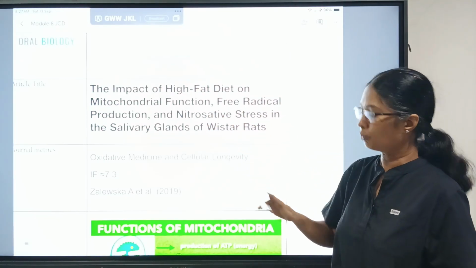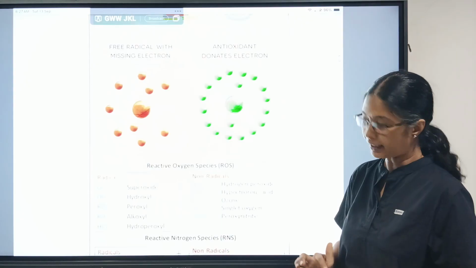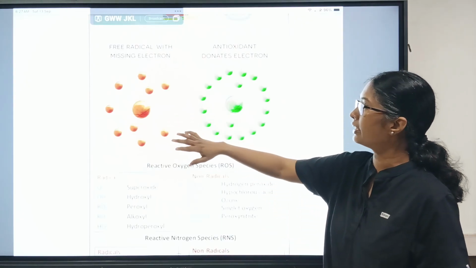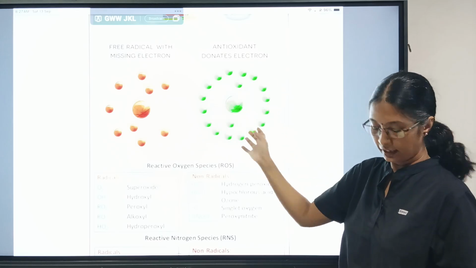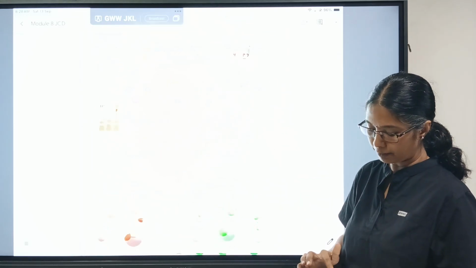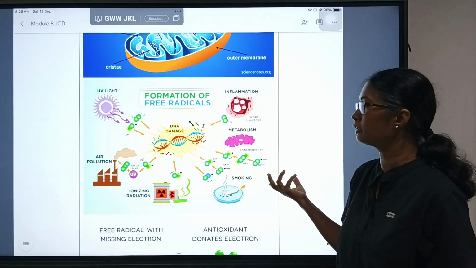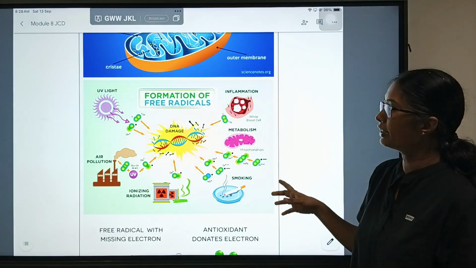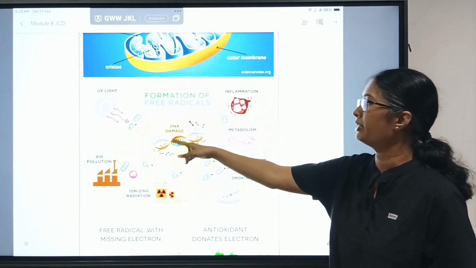Free radical production. What are free radicals? Free radicals are nothing but atoms which are ready to accept electrons. And the atoms which are ready to donate are antioxidants. There are two types of free radicals: reactive oxygen species and reactive nitrogen species. So what does a free radical do? It will damage the DNA.